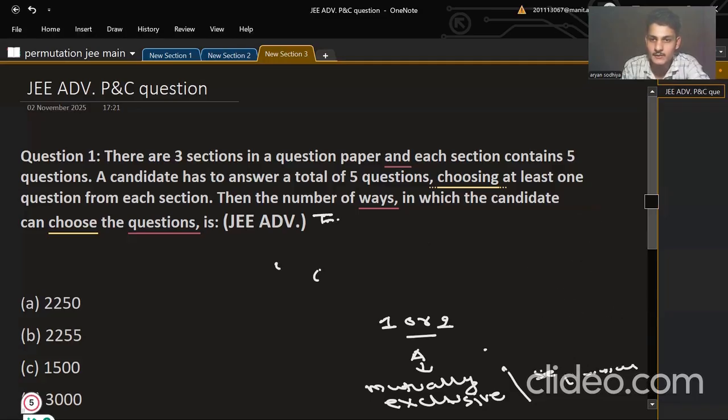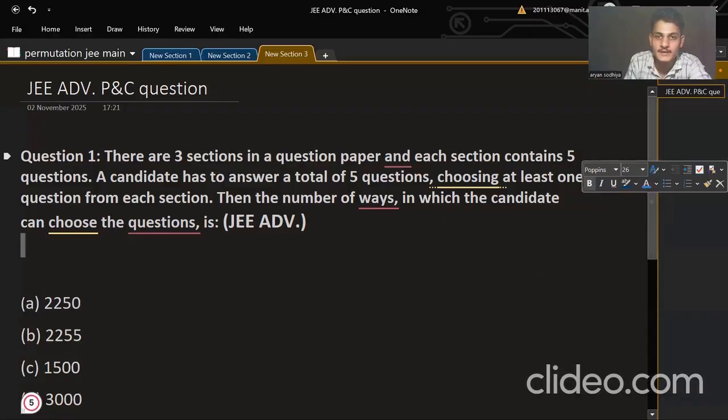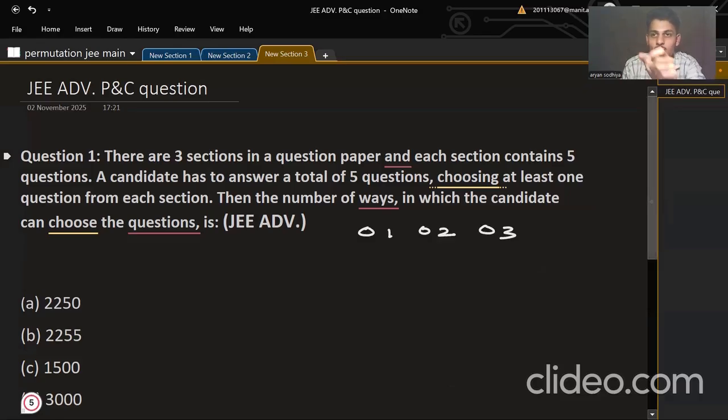Now, one more concept I have told is NCR and NPR. What is the use of NCR? Like there are n objects. Say there are 3 objects and I want to group them in 2.